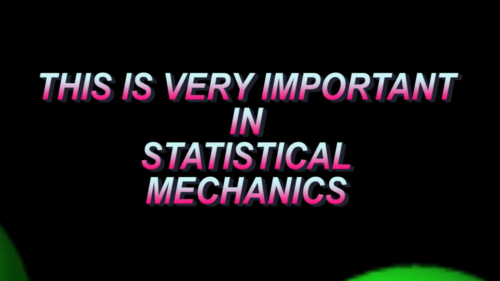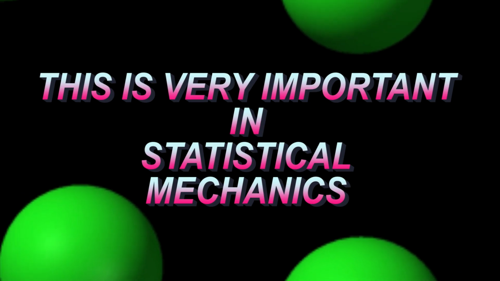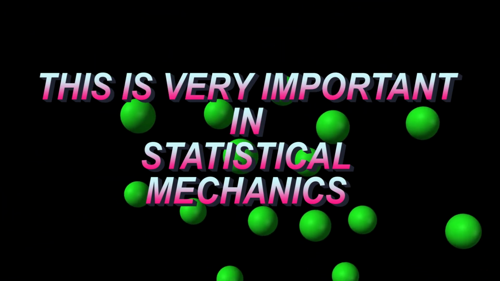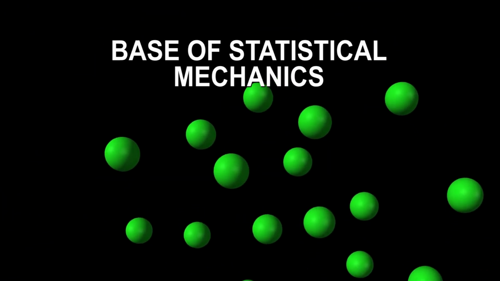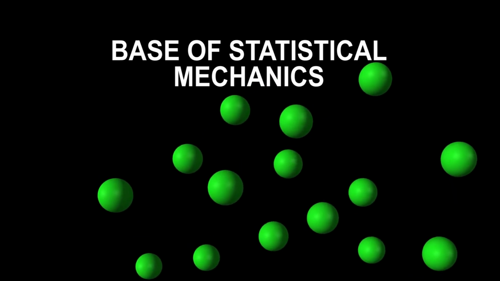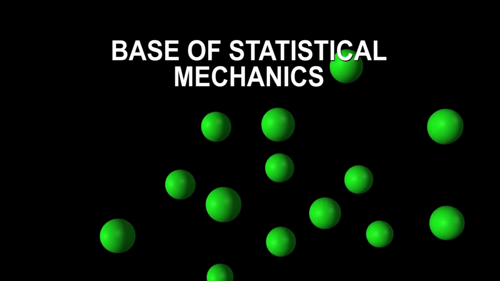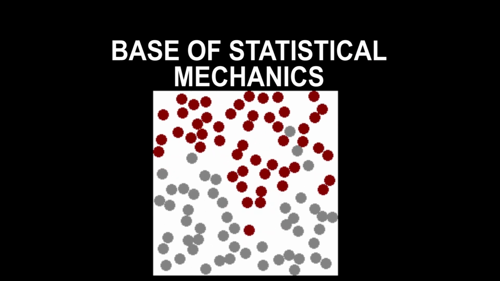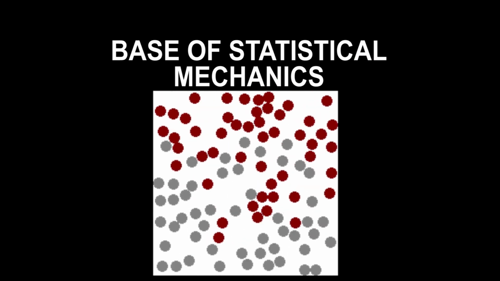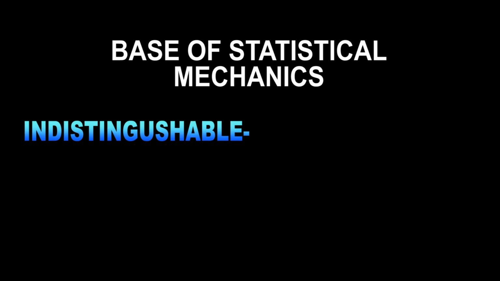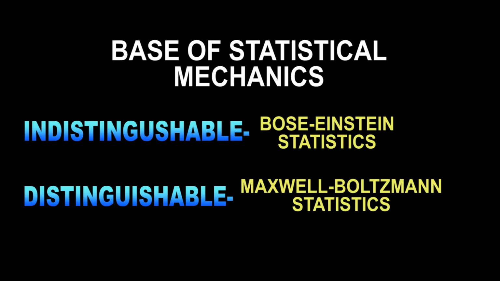And this permutation and combination theory is extremely important in statistical mechanics. It is basically the basis of statistical mechanics, because statistical mechanics is all based on how particles arrange themselves. And treating those particles as indistinguishable and distinguishable lead us to different branches of statistical mechanics. Now let us understand their formulas.